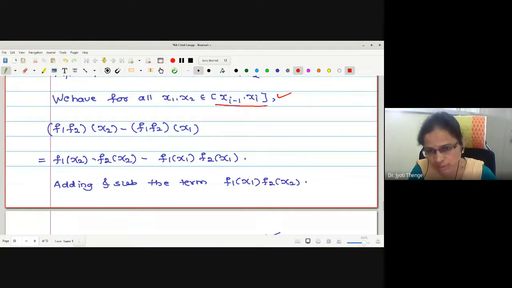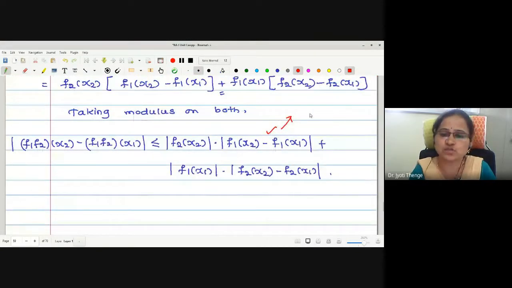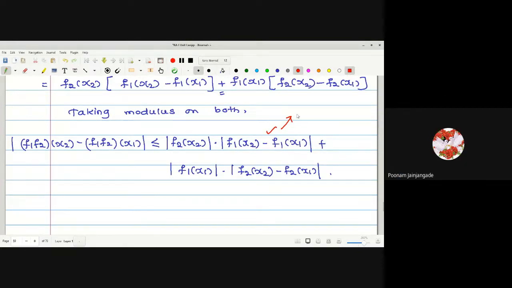The ith subinterval, right? But can you tell me what is the supremum of this kind of set, modulus of f1 x2 minus f1 x1? It is the oscillation: capital M i dash minus small m i dash.